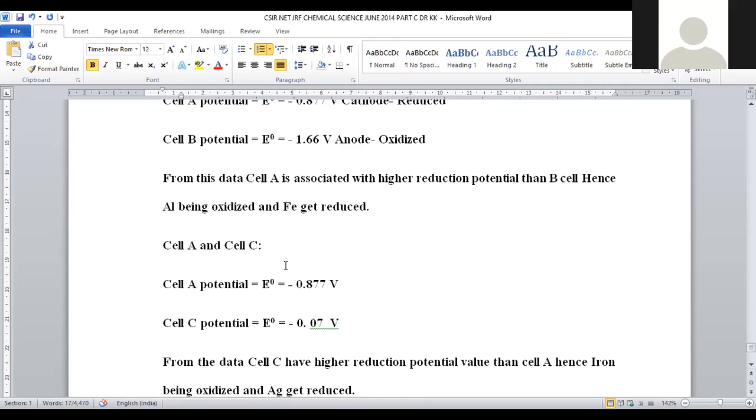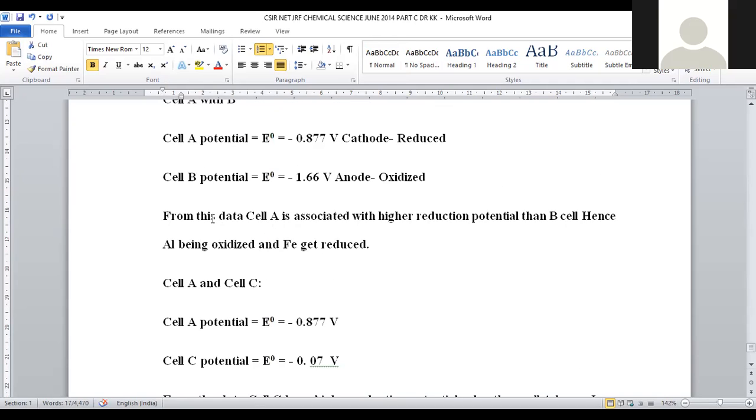The A cell is associated with higher reduction potential, hence iron gets reduced, because aluminum having higher oxidation potential, being an anodic compartment, will lose the electrons and iron will accept the electrons from aluminum. So iron got reduced. Whenever electrons are accepted, that state is said to be a reduction, and aluminum is oxidized and iron will be reduced in this case.